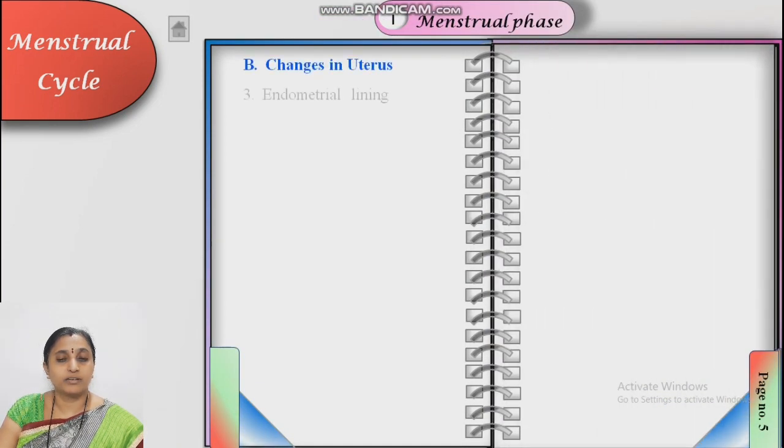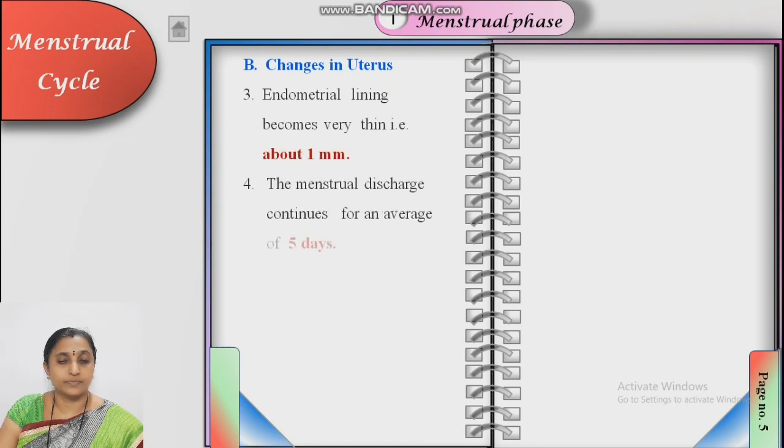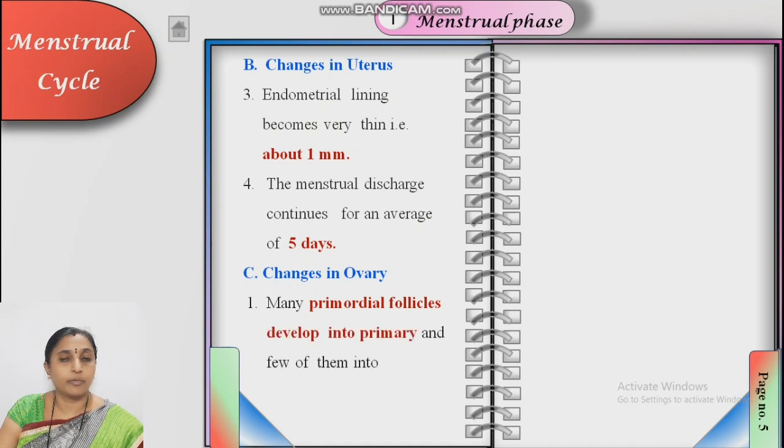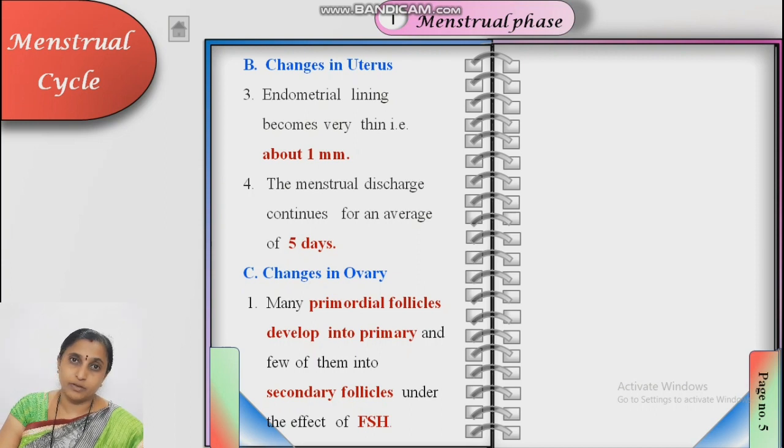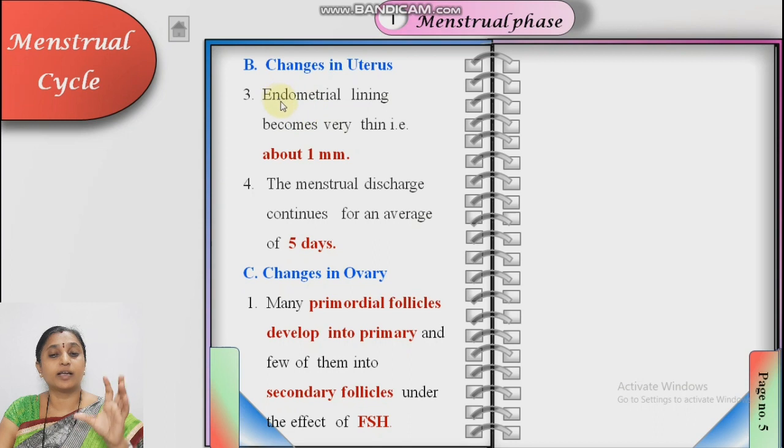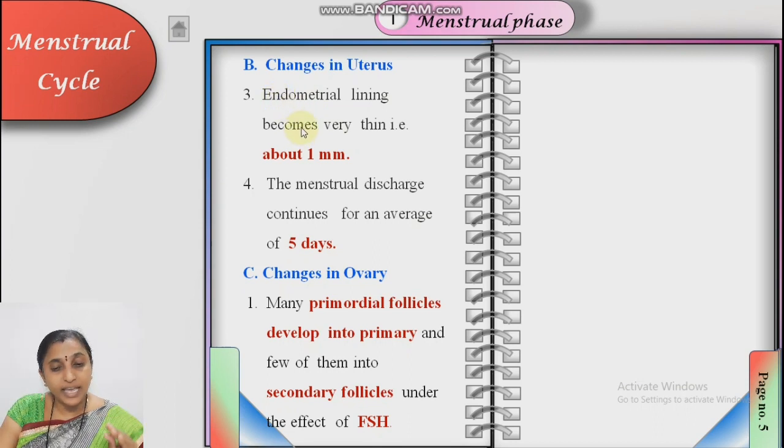Next point, changes in uterus. Some points about the changes in uterus. First, the endometrium breaks, due to which blood, tissue fluid and unfertilized ovum get discharged through the vagina. One more thing happens: the endometrial lining becomes very thin, about 1 millimeter.